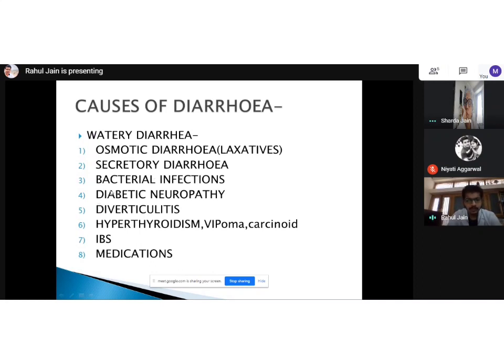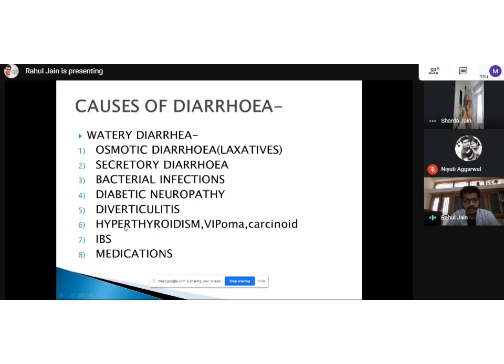Then next is diabetic neuropathy. As we had already discussed yesterday in our diabetes session, diabetes as a disease has microvascular complications. Those microvascular complications can even affect nerves, and can present as autonomic neuropathy. The autonomic neuropathy can stimulate diarrhea, and can even cause constipation or gastroparesis and all. Then diverticulitis and hyperthyroidism.